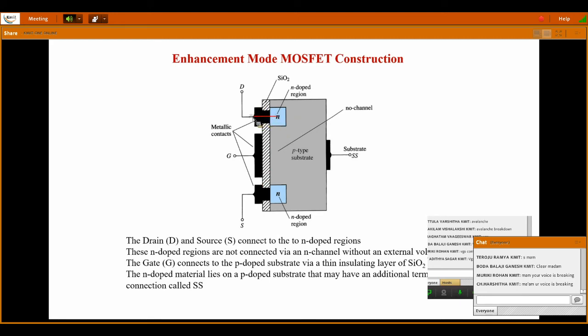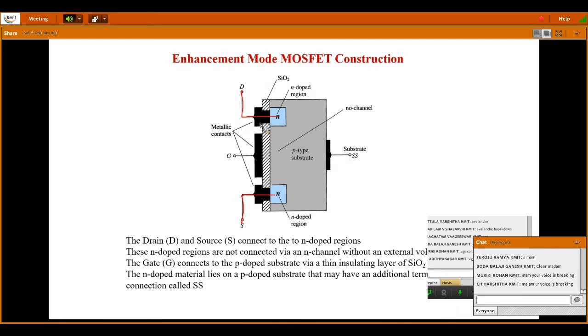Now over this insulating layer, some holes are dug and metallic contacts are taken out to take the other terminals. An aluminum metal can be used here.